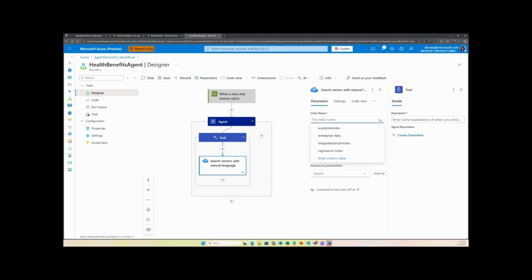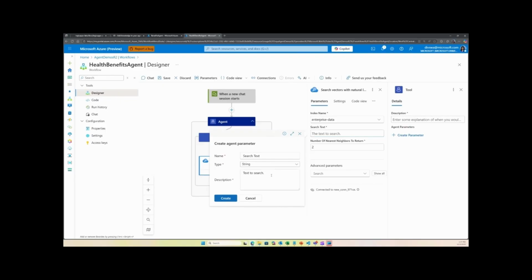So here I'm going to select the index that we had created, which was enterprise data, and then the text that we want to search. This can vary based on the questions that the user asks, right? So here we want to use the agent parameter, so that will be our search text, and text to search. I think the default name and description looks fine to me, so I'll go ahead and use that. Agent parameters basically allow you to indicate whether a value for a certain field is being provided by the LLM versus the developer. So here we are indicating that this value for the search text will be provided by the LLM.